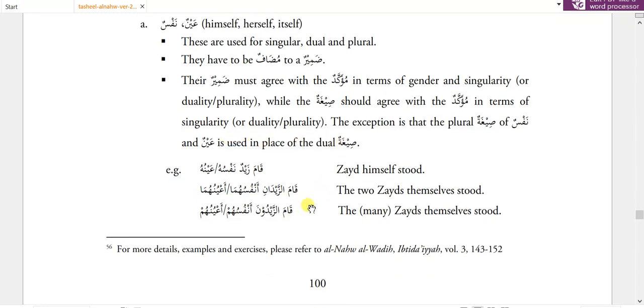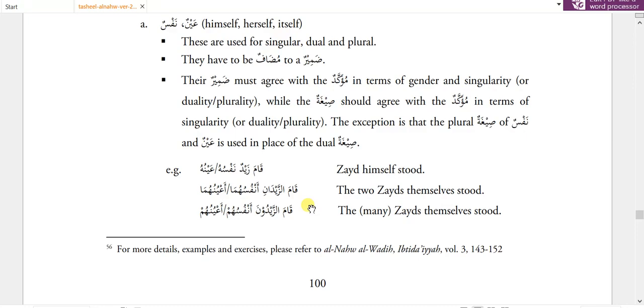So see, nafsun and ainun are both used for wahid as well as for tasniya and jama. It's very similar to wahid mutakallim, used for one male and female, but then we have no tasniya. Instead we have jama mutakallim. So wahid mutakallim, jama mutakallim. But under jama mutakallim there is an inclusion of tasniya mutakallim, right?